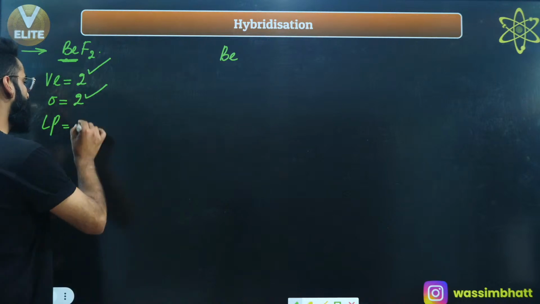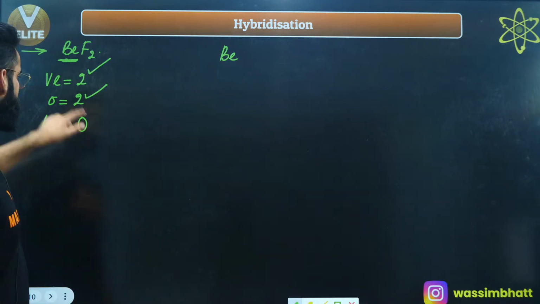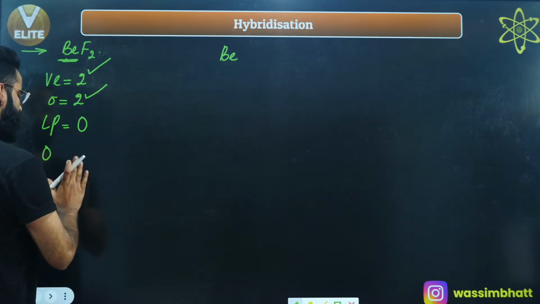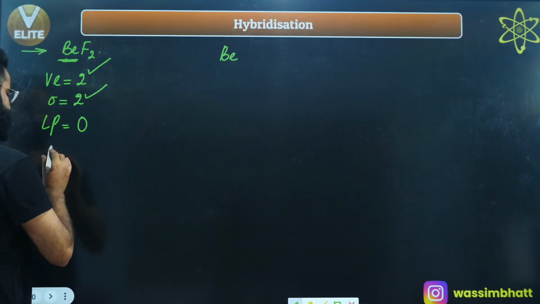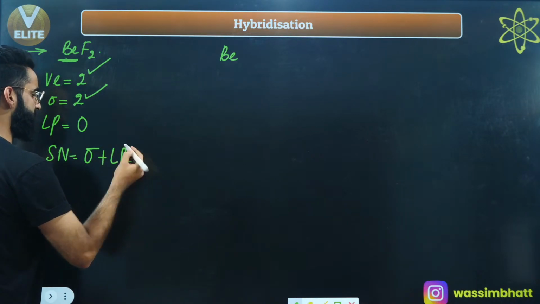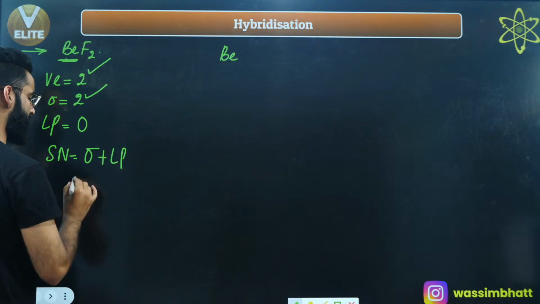So there will be no lone pair as such on beryllium. So sigma bonds 2, lone pair 0. Let's calculate the steric number. Steric number is nothing but sigma plus lone pair. Sigma bonds are 2, lone pair is 0. So the steric number value comes out to be 2.